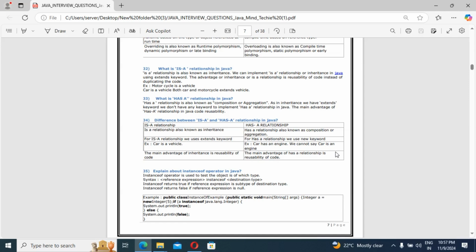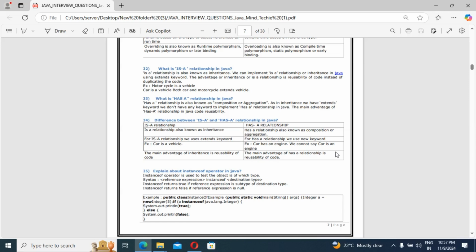Code reusability. So let's see the differences. Is-a relationship, has-a relationship. First difference, the is-a relationship is also known as inheritance and the has-a relationship is known as composition or aggregation. For is-a we use the extends keyword. For has-a we use the new keyword.